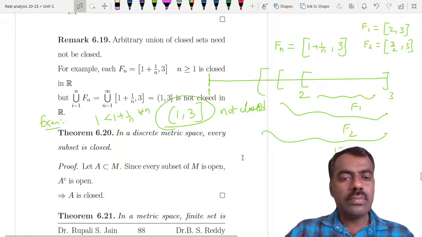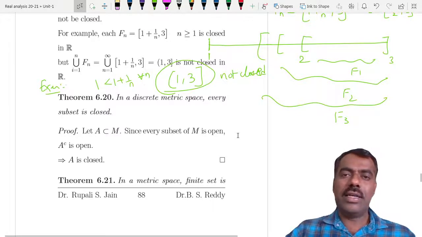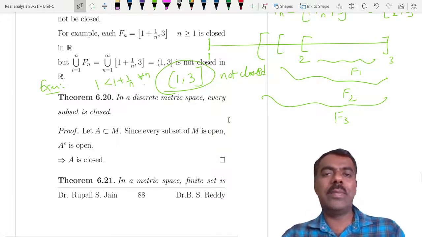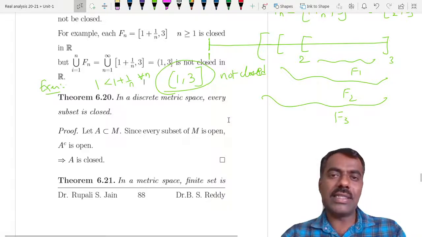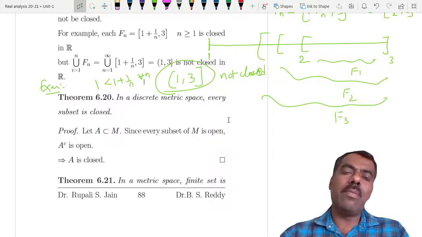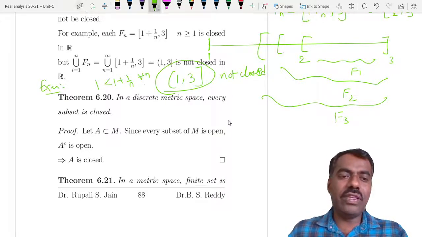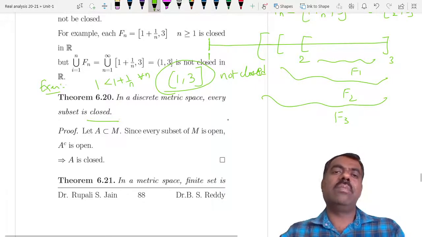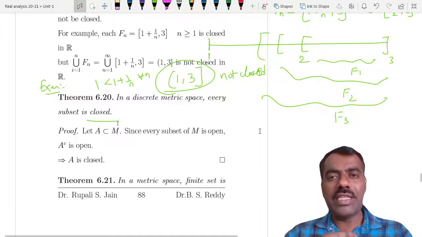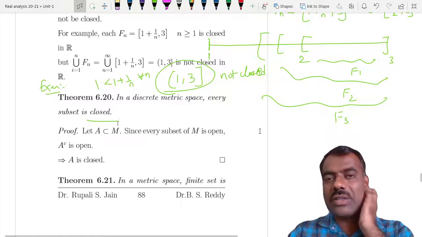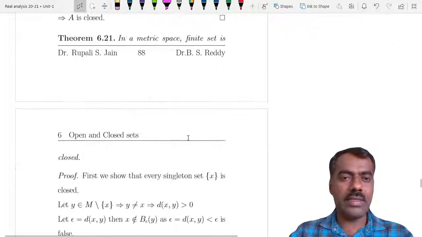Okay, now what we have seen about open sets in a discrete metric space is that every subset is open there, so every complement is also open there, and therefore every subset is also closed. So in a discrete metric space, every set is open as well as every set is closed. Okay, that is the proof.